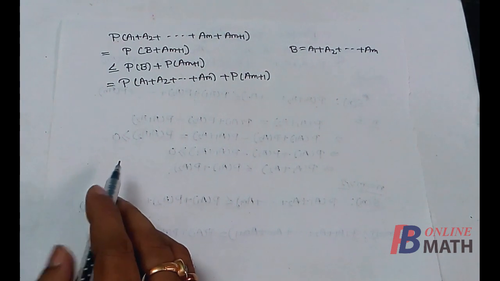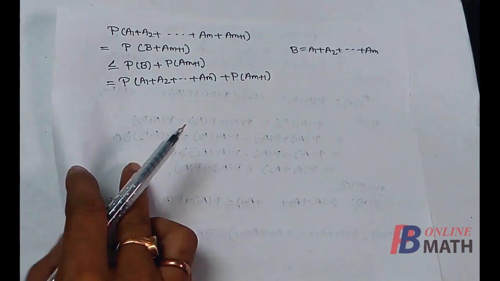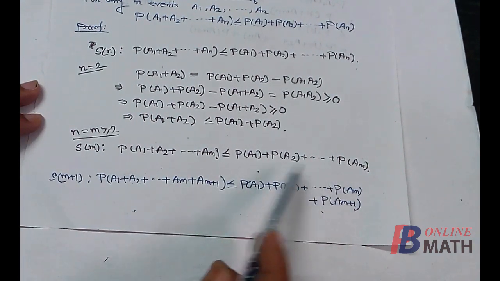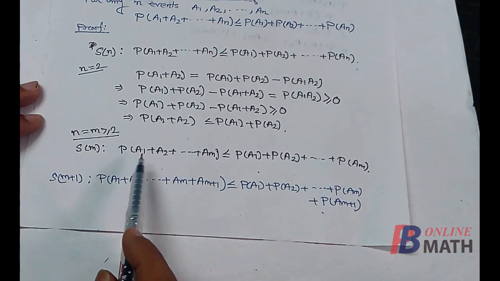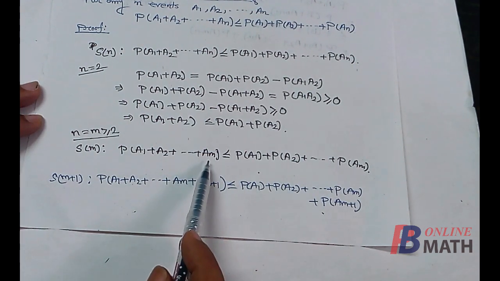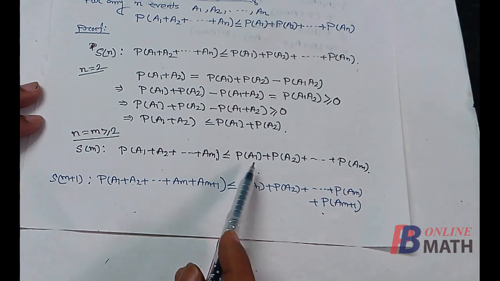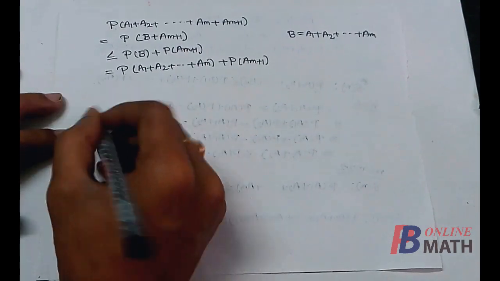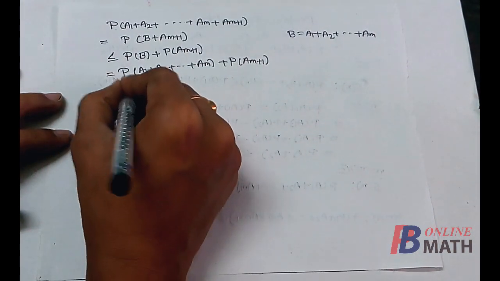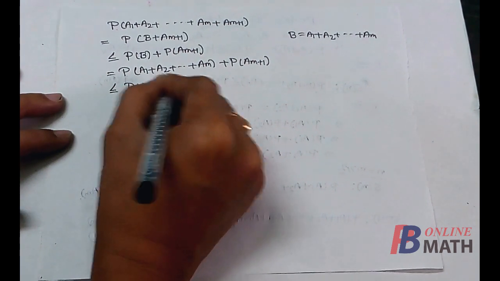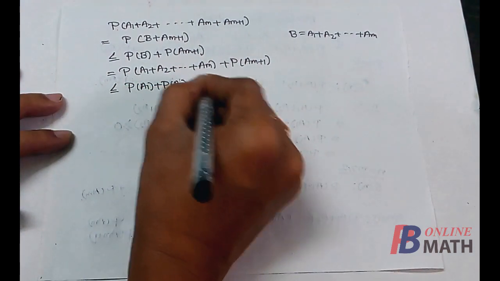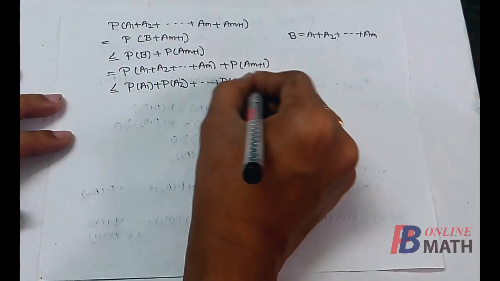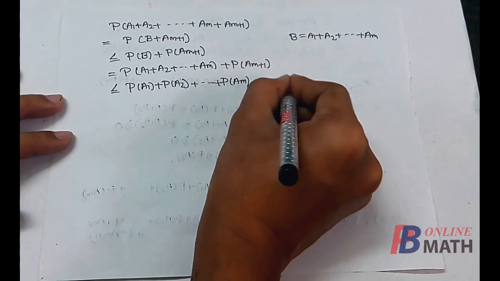Now we have assumed that the statement is correct for n equal to m. That means we have assumed this inequality is correct. So probability of A1 union A2 up to Am can be written as less than or equal to probability of A1 plus probability of A2 up to probability of Am. So we can write here this is less than or equal to probability of A1 plus probability of A2 up to probability of Am, and plus this term probability of A(m+1).